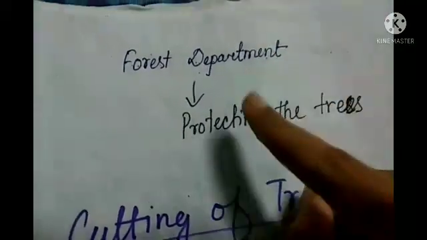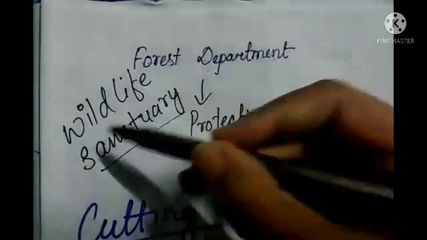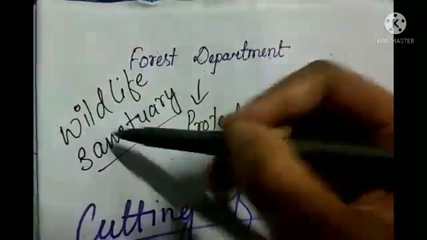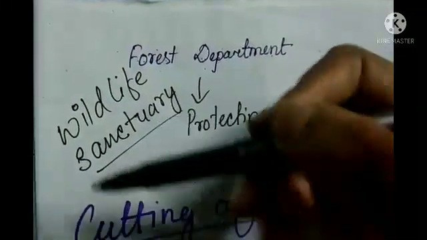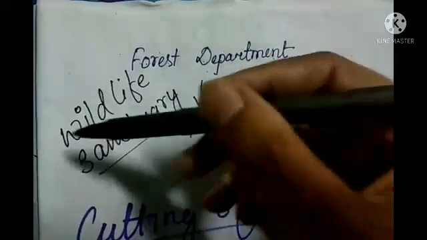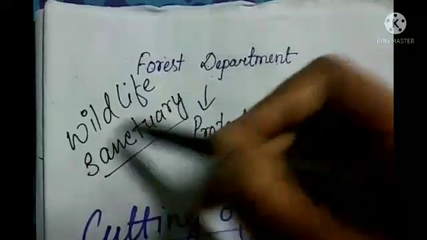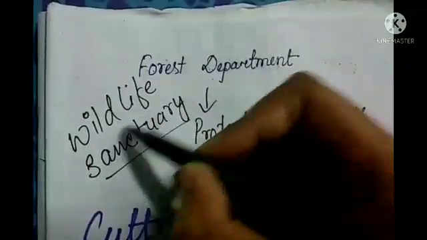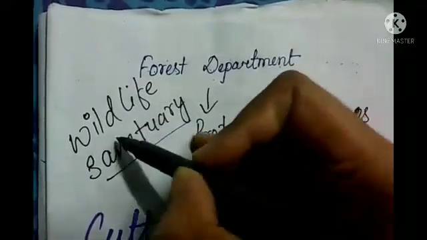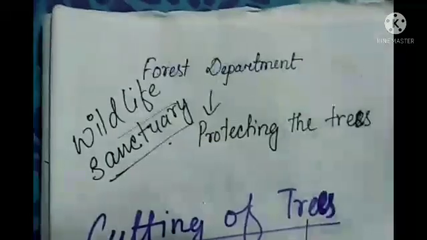Wildlife sanctuary means, students, an area where animals or birds are protected and encouraged to breed. That means this area also helps with reproduction. So that is called a wildlife sanctuary.